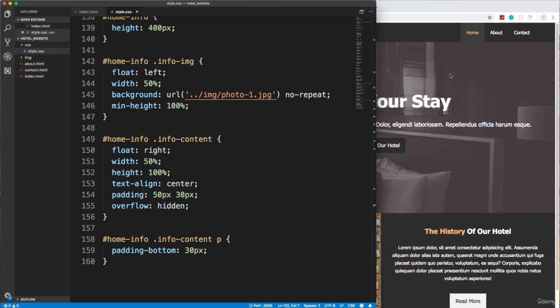Okay, so in the next video we're going to work on the 3 boxes below, and we're also going to start to look at Font Awesome, which is a fantastic service, very easy to use. We just have to include a certain style sheet and then use some certain classes, and we can get some nice icons. All right, so I'll see you in the next video.